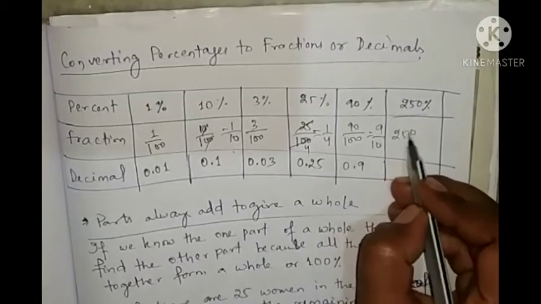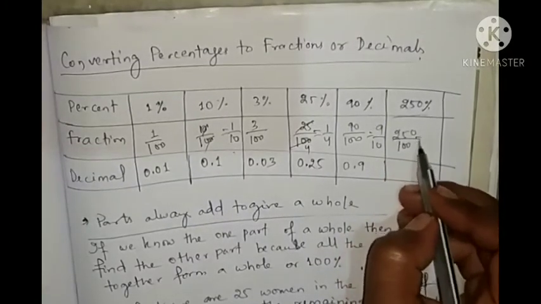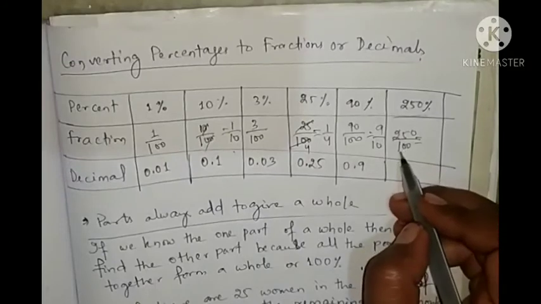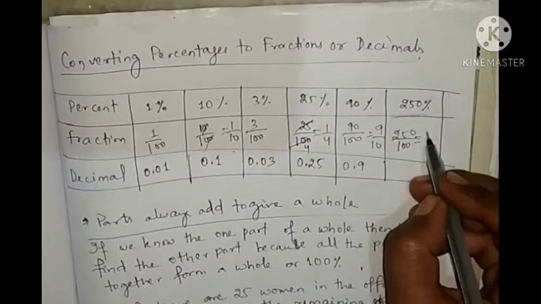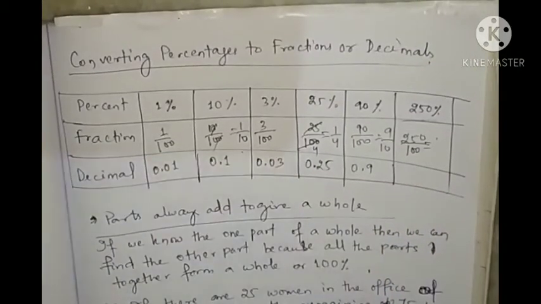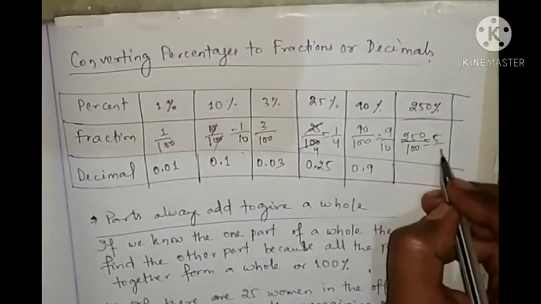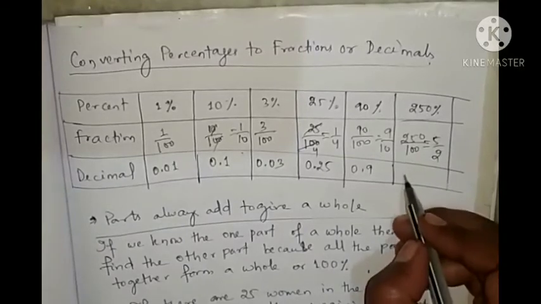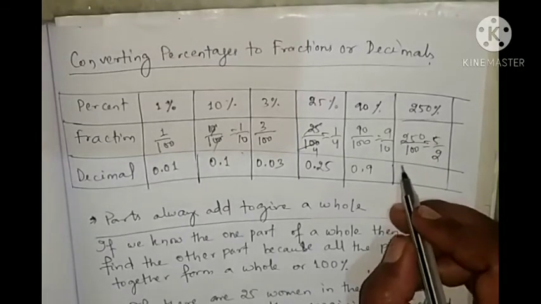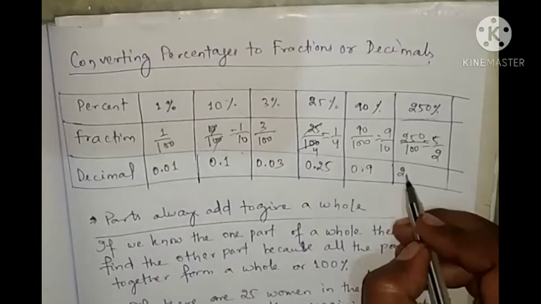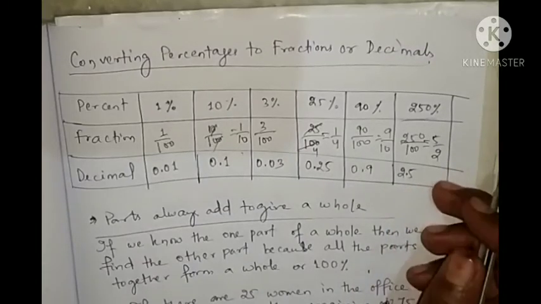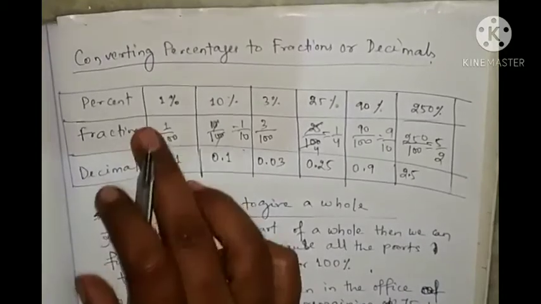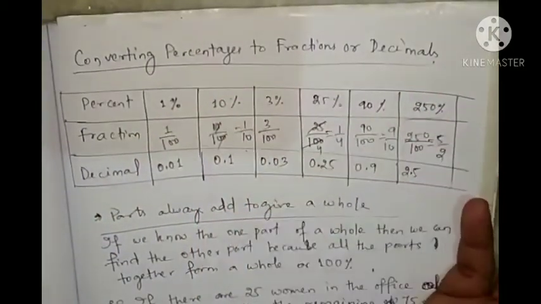250% means 250 by 100, or you can write that as 5 by 2. Okay, so this one you can write as 2.5. So this is about converting percentage to fraction or decimal.